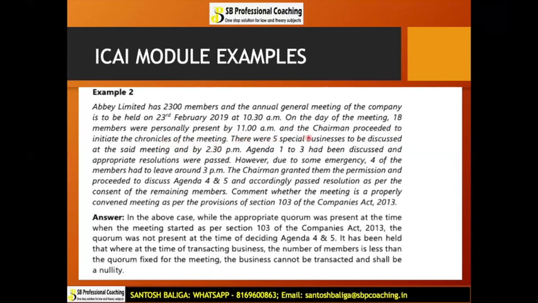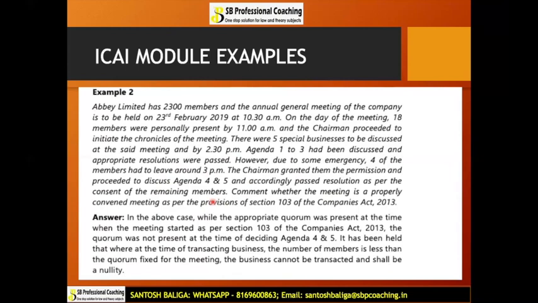There were 5 special businesses to be discussed at the said meeting, and by 2:30 p.m., Agenda 1 to 3 had been discussed, and appropriate resolutions were passed. However, due to some emergency, 4 of the members had to leave around 3 p.m. The chairman granted them permission and proceeded to discuss Agenda 4 and 5, and accordingly passed resolutions as per the consent of the remaining members.